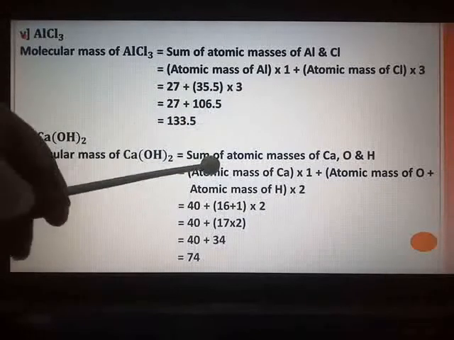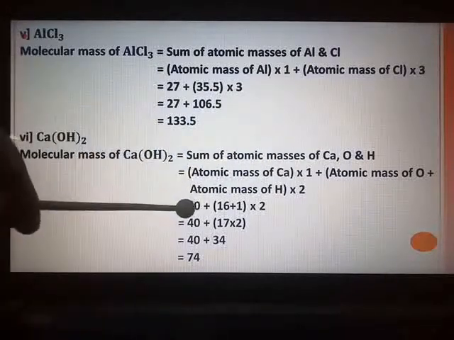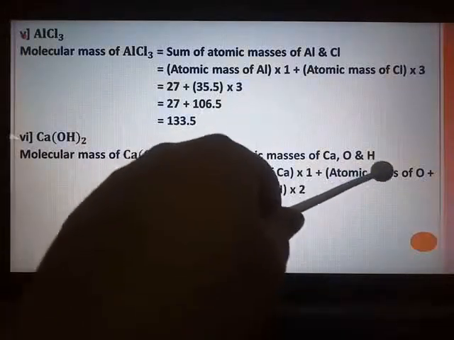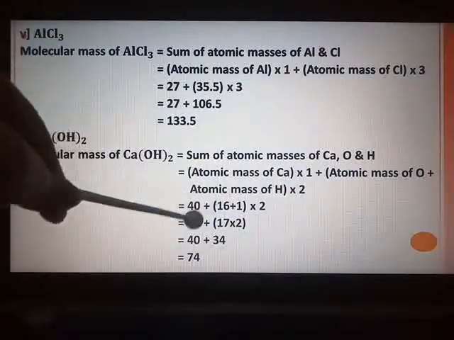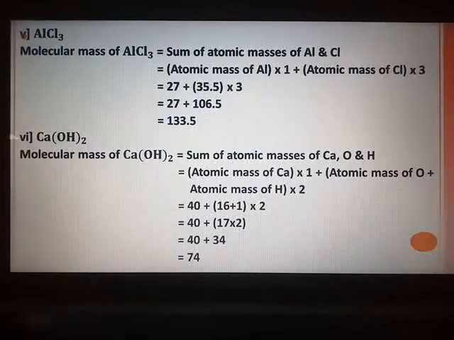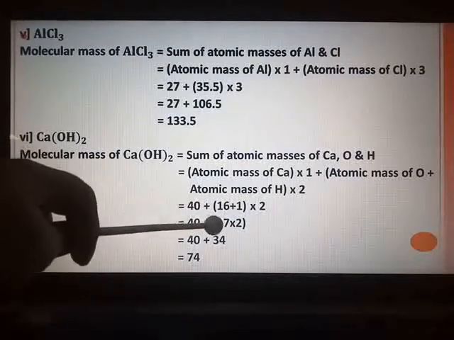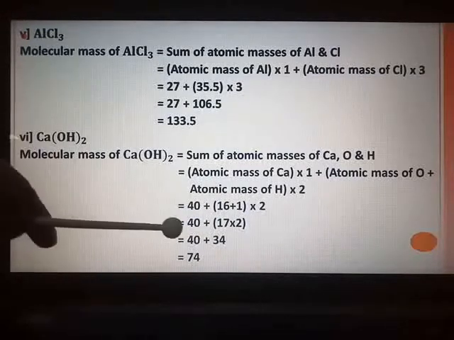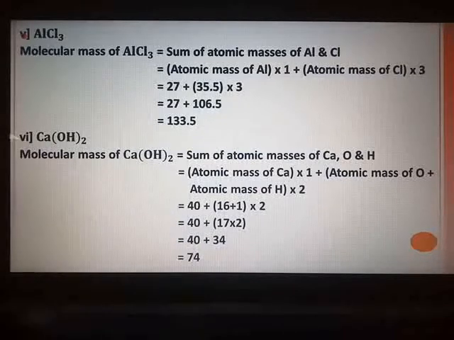Substitute the values. Calcium is 40. So 40 multiplied by 1 is 40, plus atomic mass of oxygen is 16 and hydrogen is 1. So inside the bracket 16 plus 1, close the bracket, multiply by 2. 16 plus 1 is 17. 17 multiplied by 2, so 40 plus 34. Answer comes out to be 74. Look carefully at the working which I have done, and when both are in the bracket, how I have put both the atomic masses inside the bracket.